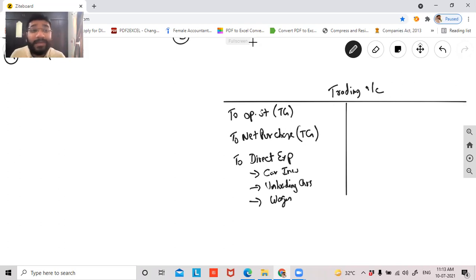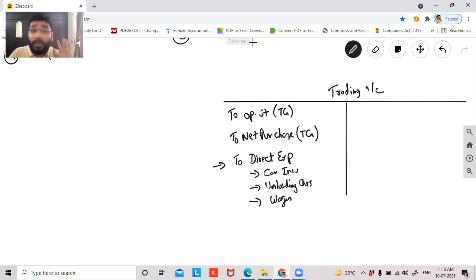In your 11th, you would have studied that wages paid to factory workers also come here. Technically, that is not right. There you did not learn the concept of manufacturing. So they said that everything will come in my trading account. Yes, it will come in the trading account, but not directly as direct expenses. It will come in a different way. That different way is what we are going to study today. Undoubtedly, all the manufacturing cost will come to your trading account.